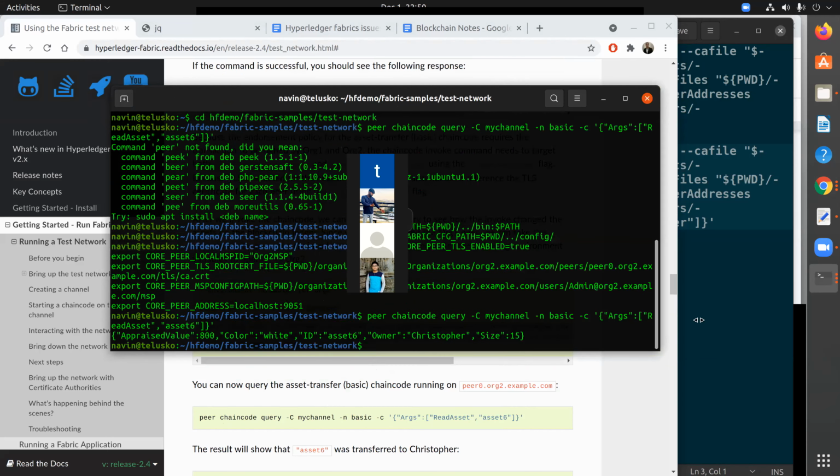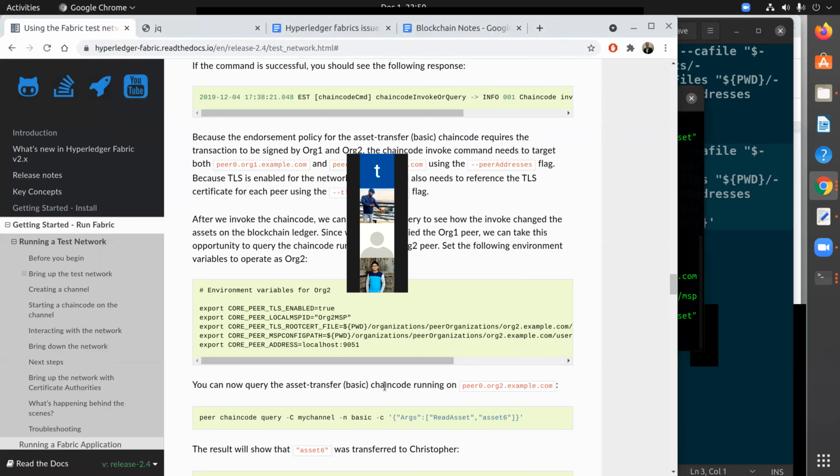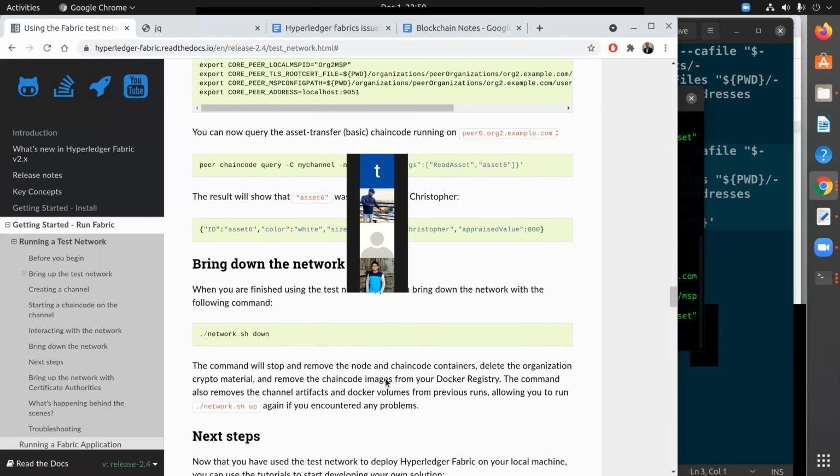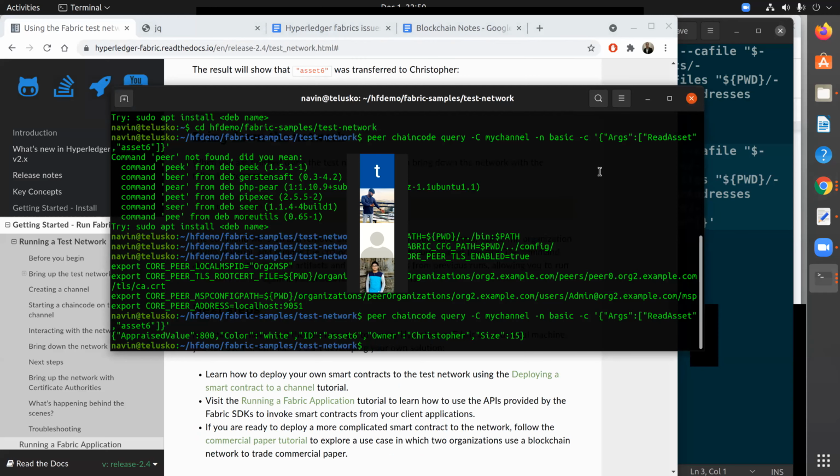Can you see that we got the Christopher? So that means both these peers got this data because they are sharing the same ledger. Of course, they have different instances of that ledger, but they have been shared on the same channel. That's the beauty, right? It doesn't matter how many organizations you have, the data will be replicated to all the organizations. Does it make any sense?